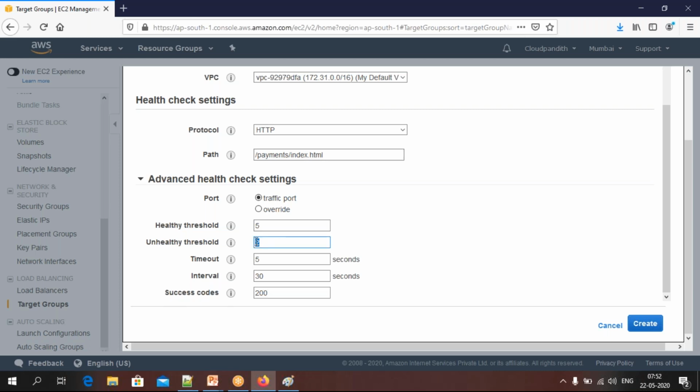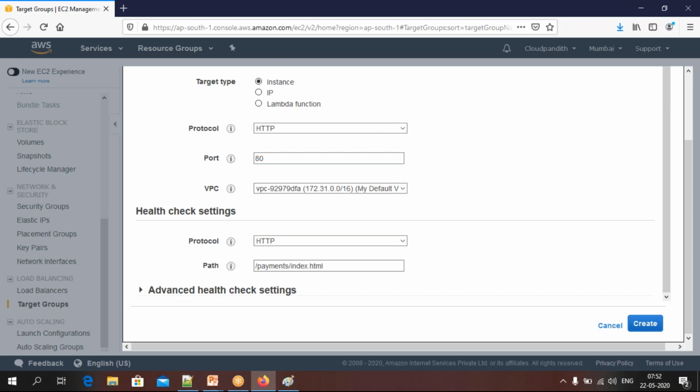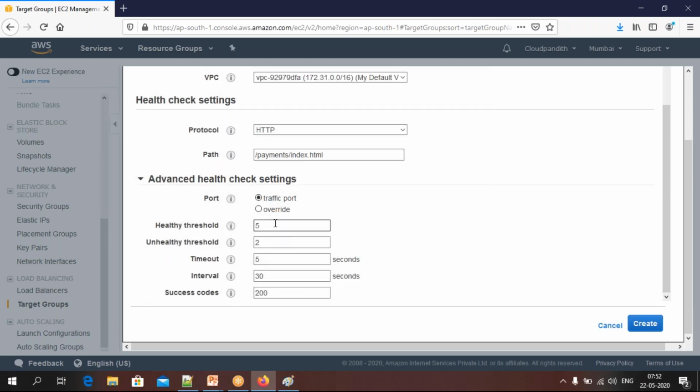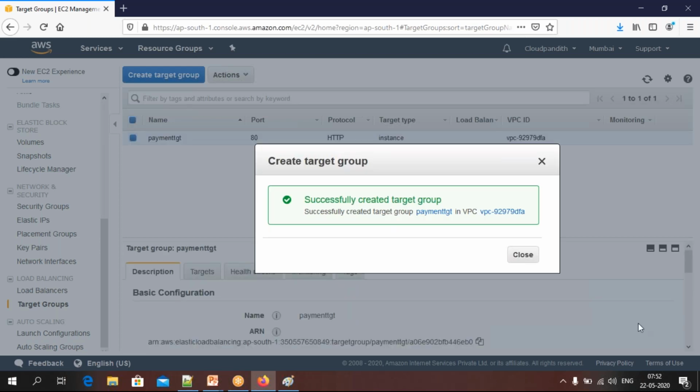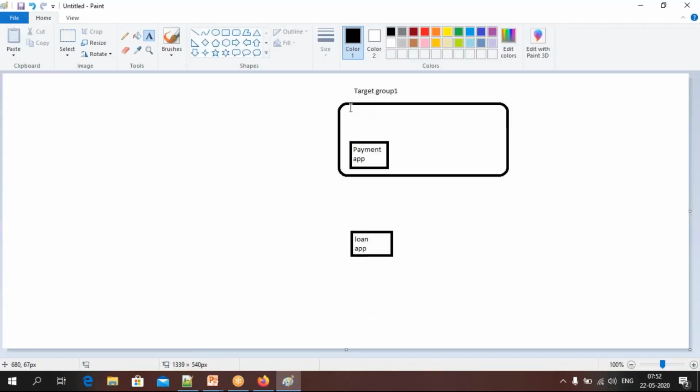If the machine is continuously 2 times saying it's not healthy, then it will be considered that the server is down. It is going to terminate the existing server and launch a new server in the auto scaling. Timeout 5 means it will try to access this path, but if it is not responding for 5 seconds, then it will throw a timeout and consider this server not healthy. If it is returning a good result, it will return success code 200. Click create.